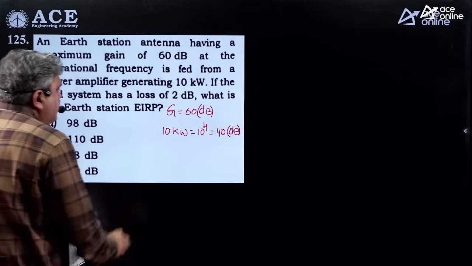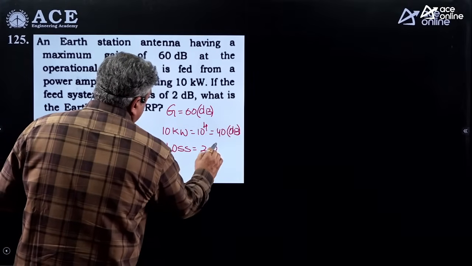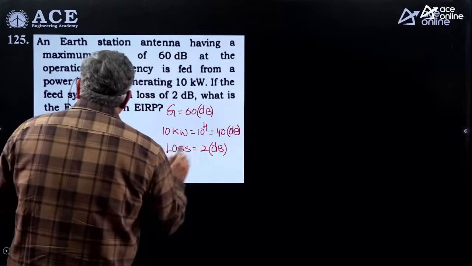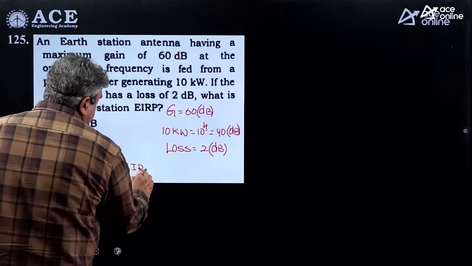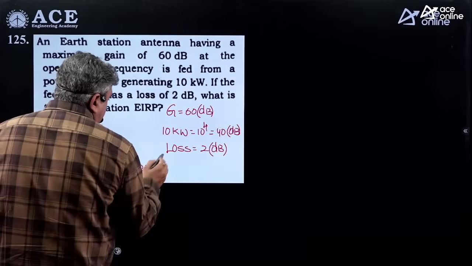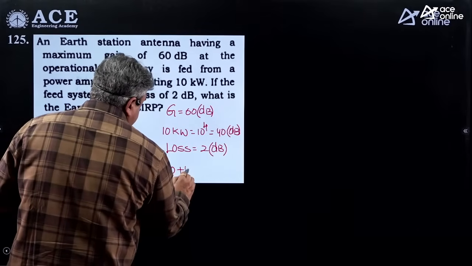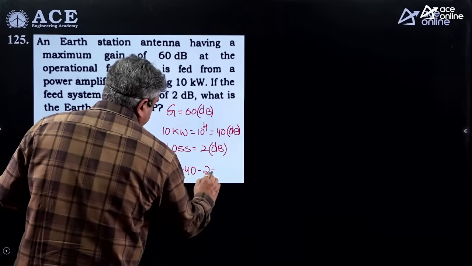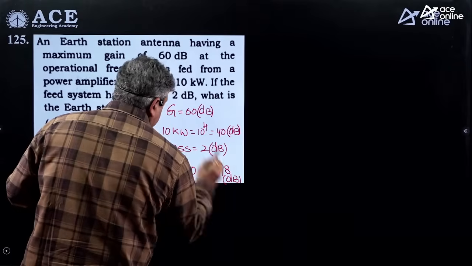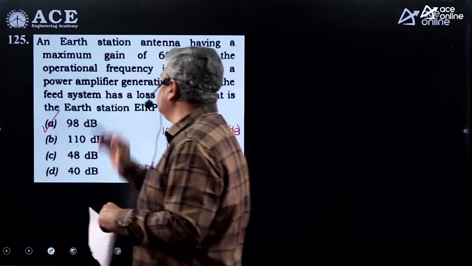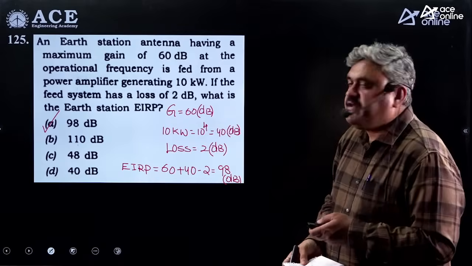If the feed has a loss of 2 dB, then what is the earth station EIRP, effective isotropic radiated power? It is the sum of gains minus the sum of losses. So 60 dB plus 40 dB minus 2 dB. So it would be 98 dBW. Finish. Simple. That's all. Sum of gains and sum of losses, the difference between these two will be your EIRP.